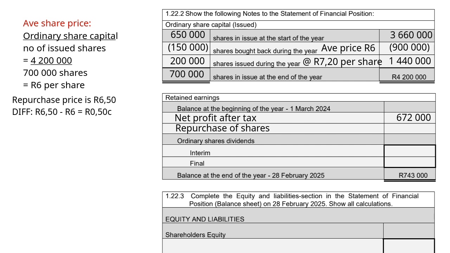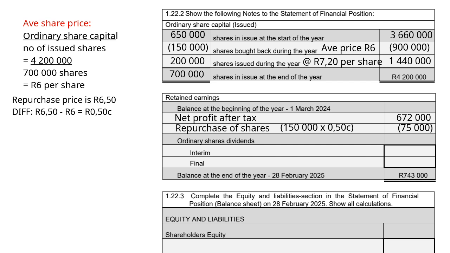So our 6 Rand 50, 6 Rand was our average price that goes to ordinary share capital, and 6 Rand 50 minus 6 Rand, which gives you 50 cents, goes to retained earnings. So we are going to have 150,000 shares at 50 cents, and that's going to give us 75,000 Rand in brackets.